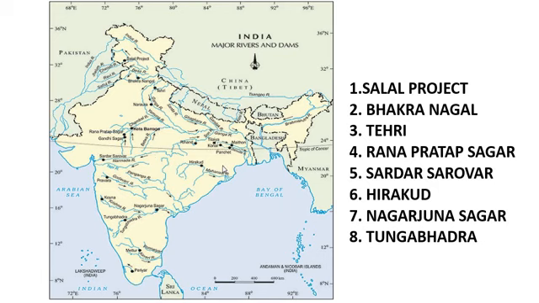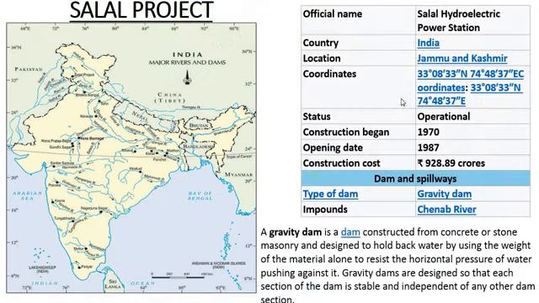A blank map will be given with the question paper in the final board exams. Now the first dam is Salal project. The official name is Salal Hydroelectric Power Station. Location is in Jammu and Kashmir.